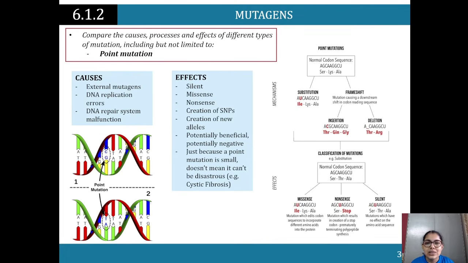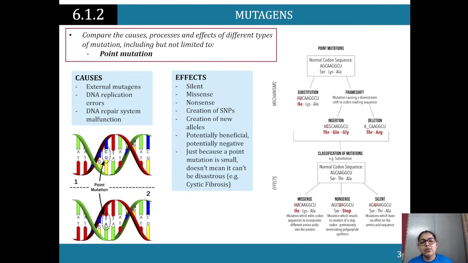Sometimes there are processes within the system that are designed to repair the DNA if there are any problems with it, if there have been any mismatched pairs or any other issues. And we looked earlier at how mutagens can mess with that. DNA repair system malfunction can happen too, and that again will affect the system.